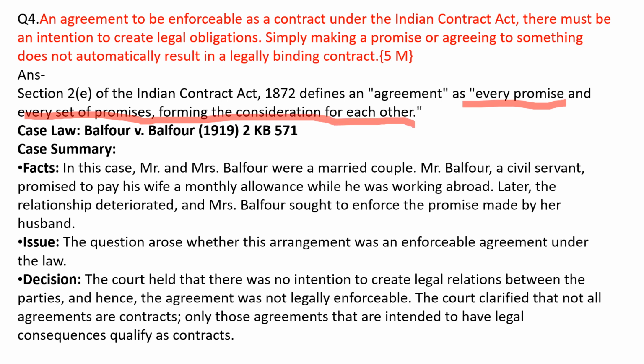The case law is Balfour versus Balfour. The case summary. In this case, Mr. and Mrs. Balfour were a married couple. Mr. Balfour, a civil servant, promised to pay his wife a monthly allowance while he was working abroad. Later, the relationship deteriorated and Mrs. Balfour sought to enforce the promise made by her husband. The question arose whether this agreement was an enforceable agreement under the law.